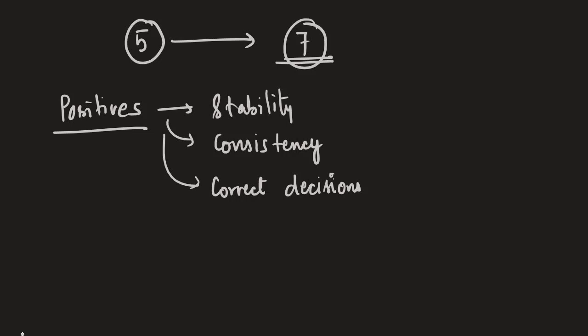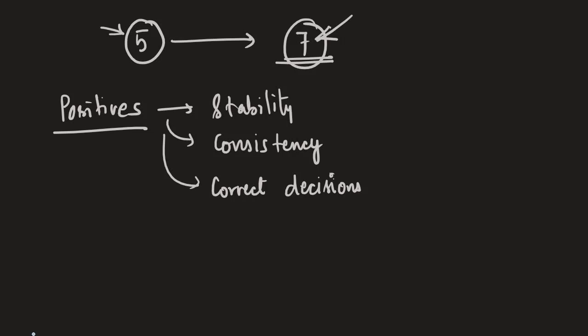Let's say a 5-judge bench gives a decision and then that has to be called in question. A 7-judge bench has 2 more judges in it, so it is considered that a bench with more strength is more likely to arrive at the correct decision. A better informed decision is what is thought.